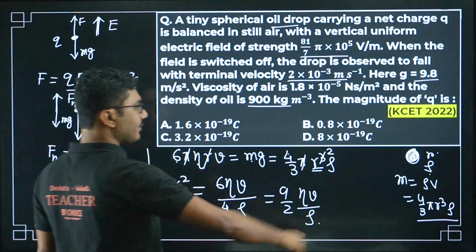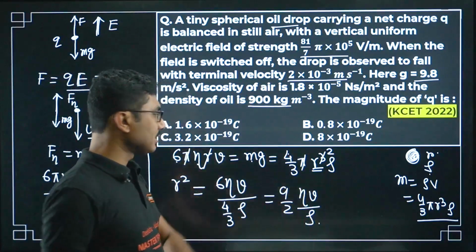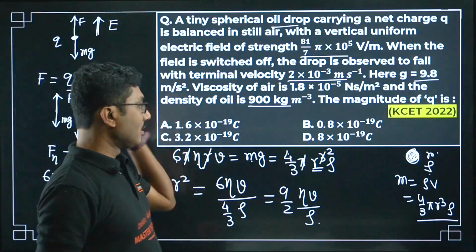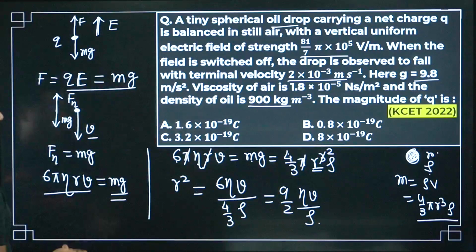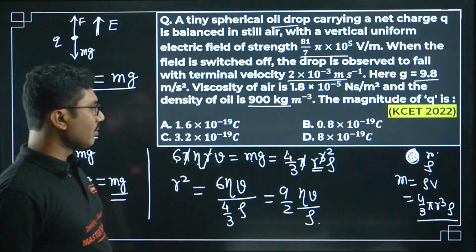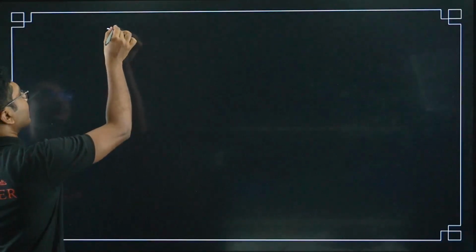As you see, this value is not simple. Even if you put the values of eta and v, you will not get a squareable value. That is the main problem. Okay, you will not be able to solve this directly. Even if you think that I will get the answer r from here, I can equate, that is also not possible. Let's try to solve another way.